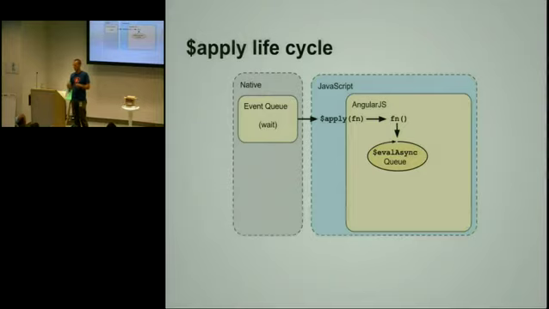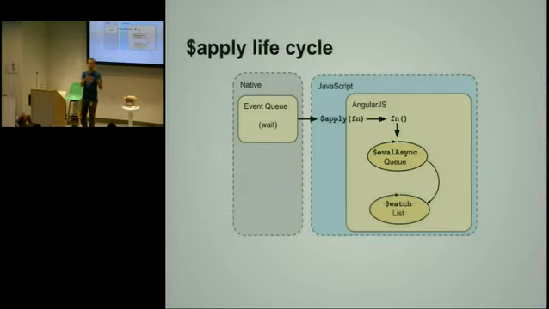At the beginning of the loop, there is this eval async queue that is typically empty at the beginning. Don't worry about it right now. But after the queue is checked and emptied, if there are any functions waiting there, we will go through all of the watch functions that were registered, which is all of the value getter functions, the first function that was registered with the $watch. And we will see, tell me what is the current value of the model for this given expression. So as we had the hero that first name, it's going to say, oh, it's Tony. Or maybe because of the XHR, now it's something else, it's Bob.